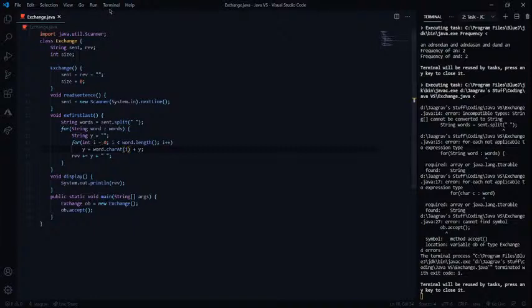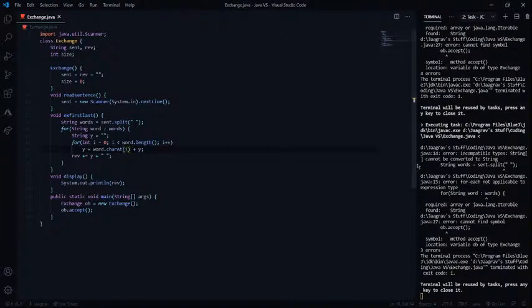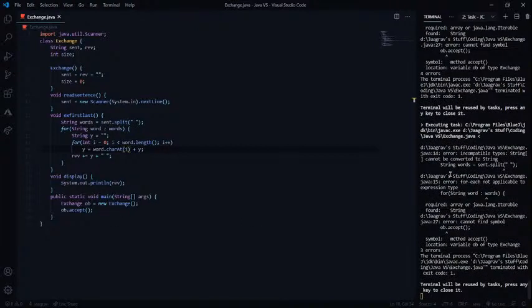Let's try running this. I hope it runs fine. Run task, compile, and there is an error, ob.accept. Okay, what does the error say? Let's see. Sent.split.